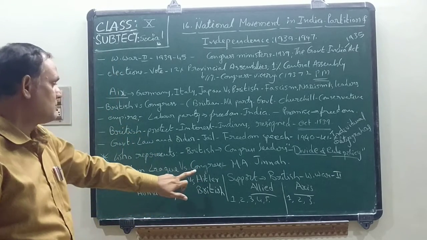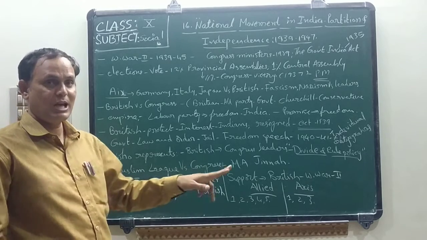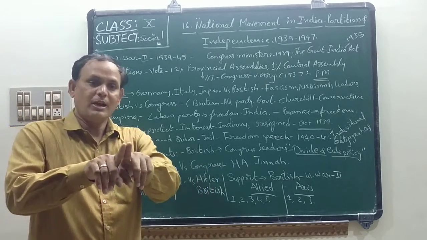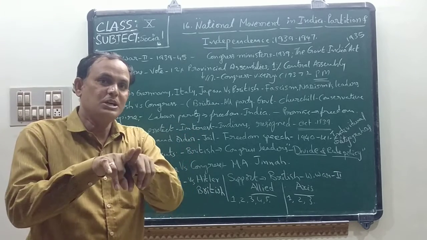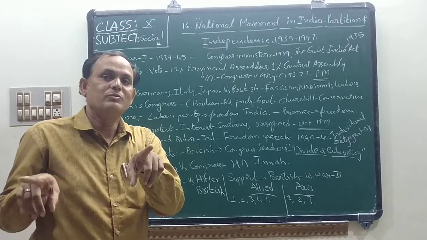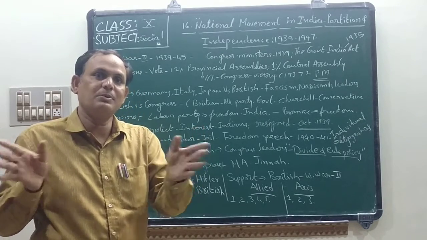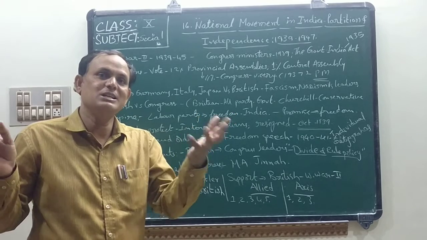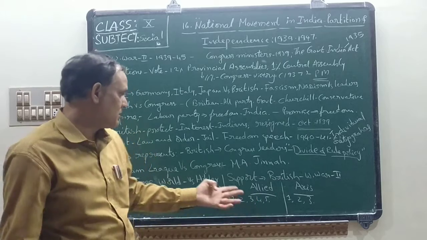Okay, children. So here the Muslim League and also Congress always came together and fought against the Britishers. When the Britishers encouraged the Muslim League, then the Muslim League and Congress separated. They fought individually against the Britishers. Okay, children.